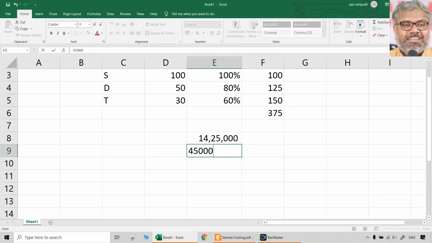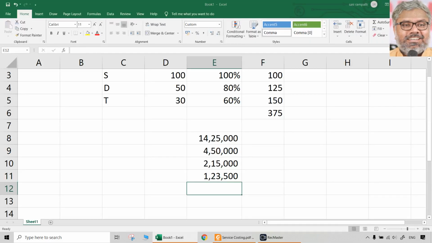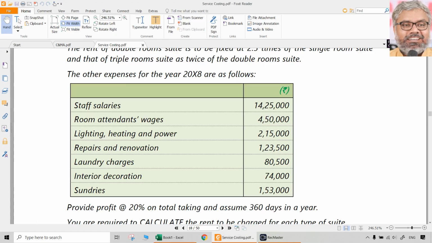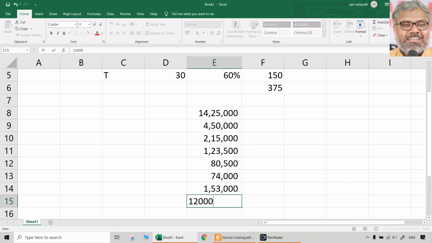14,25,000, 4,50,000, whatever, 215, 123,500, 80,500, 74,000, 1,53,000, and there is a rent also which is fixed 10,000 per month, but these are all annual.